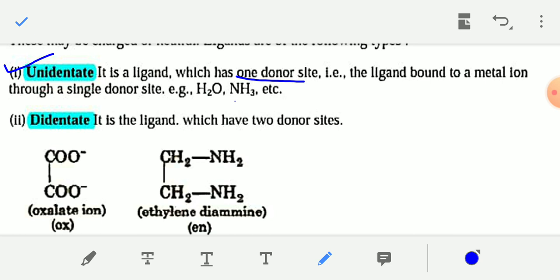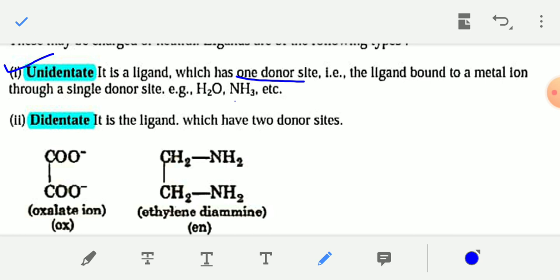For example, water and ammonia. In ammonia the only donor site is nitrogen, which can donate only one lone pair of electrons. Similarly, water has only one donor site, which is oxygen.